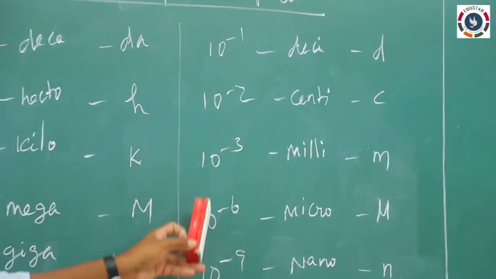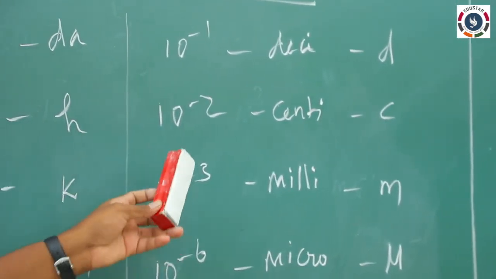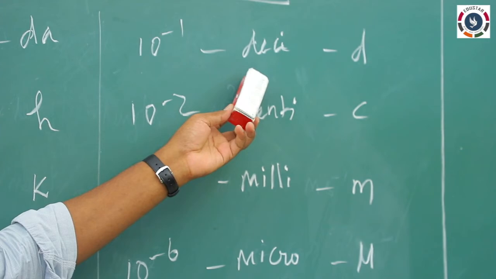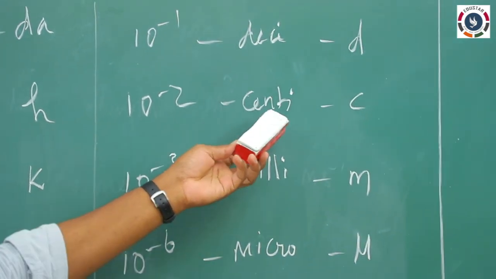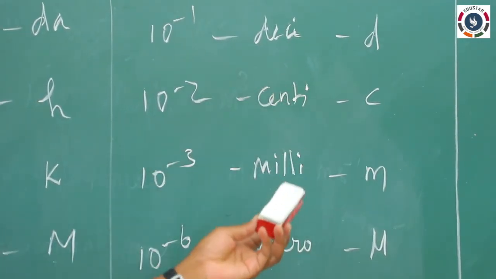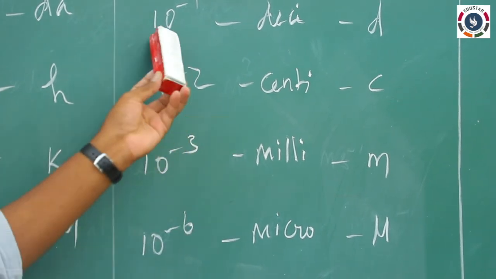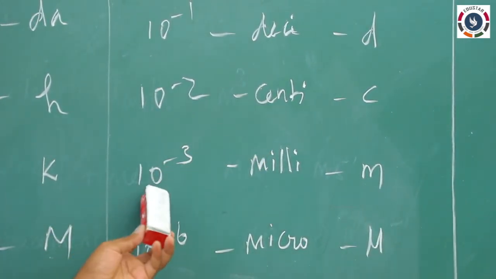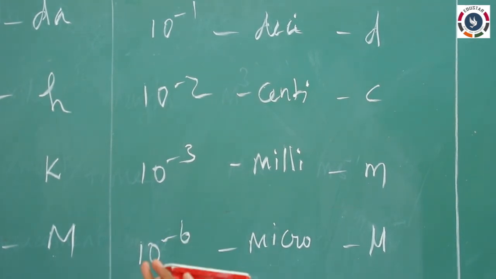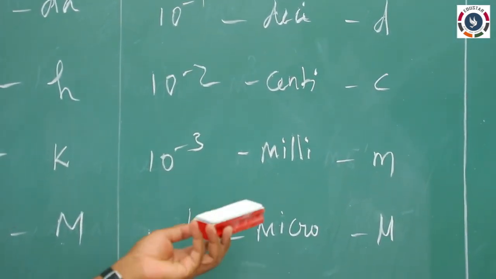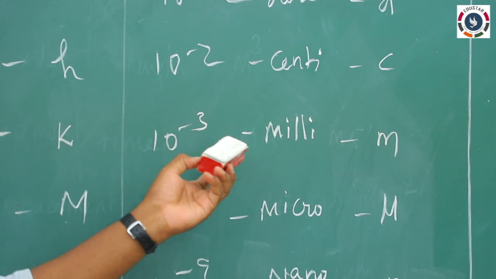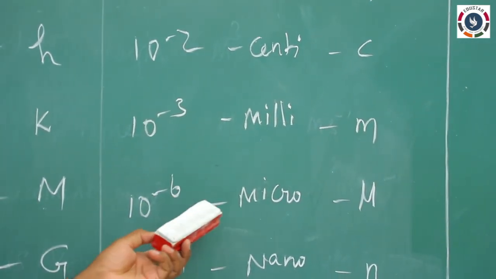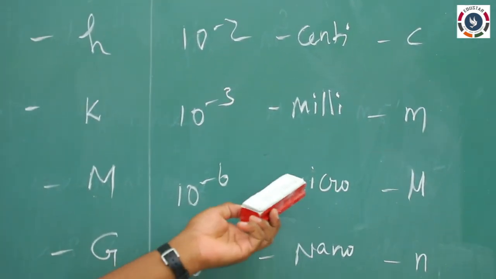Also there are submultiples, in negative orders. 10 to the power minus 1 is called deci. We practically use decimeters, centimeters, millimeters. So 10 to the power minus 1 is deci, minus 2 is called centi, and 10 to the power minus 3 is milli, as in millimeter, milligram. And 10 to the power minus 6 is called micro.